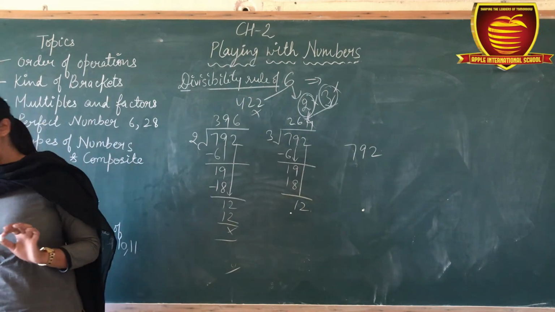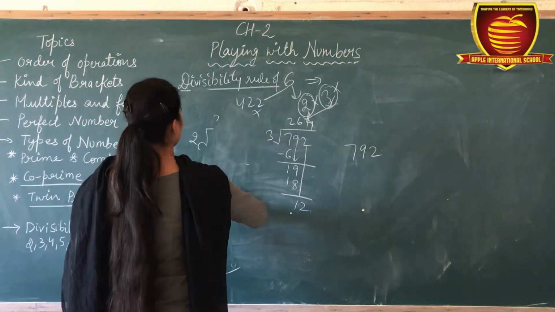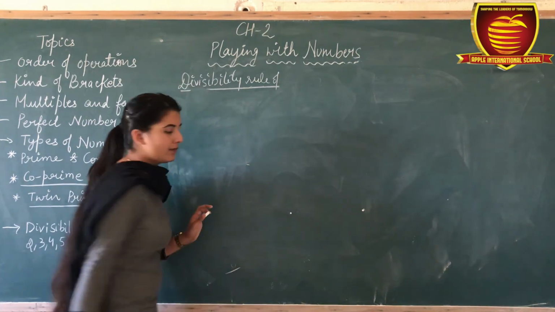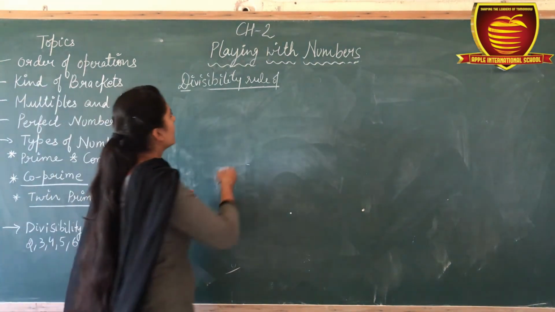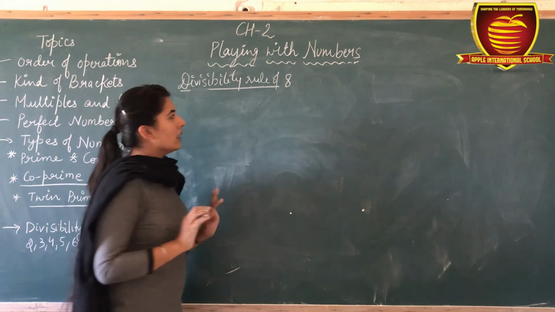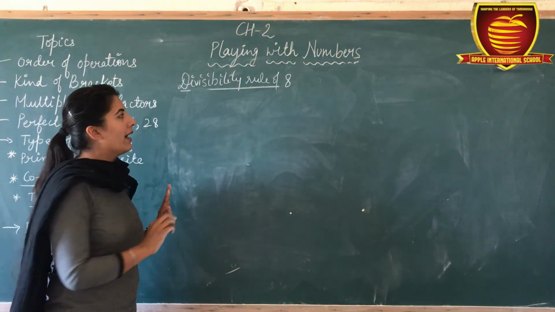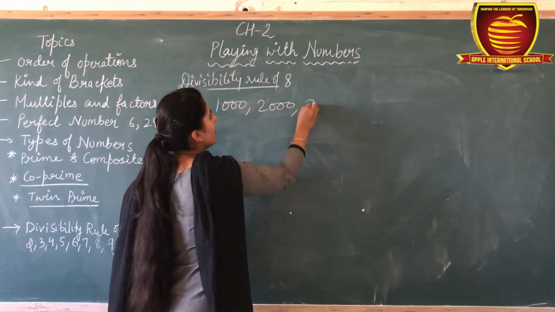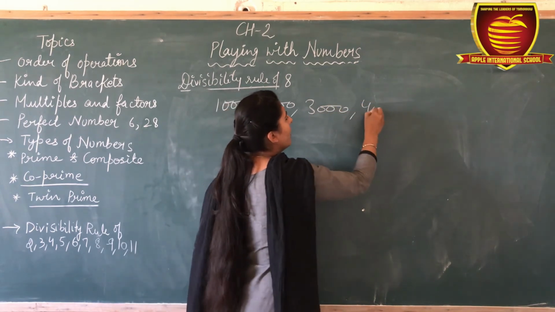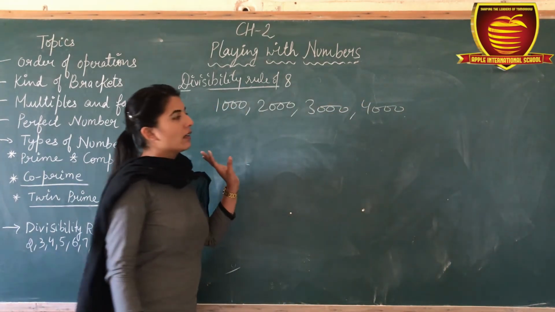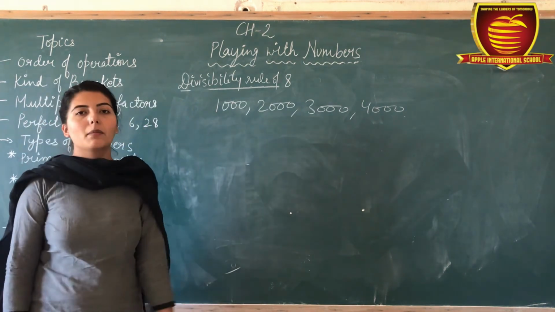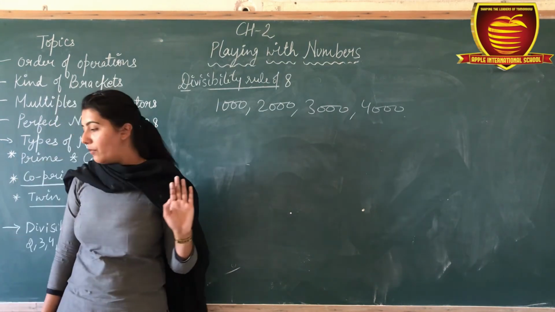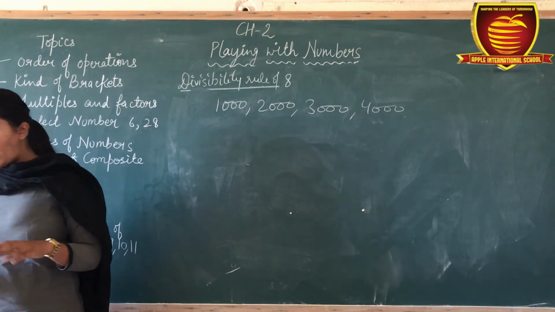Now divisibility rule of 8. For divisibility rule of 8, there is a fact. What's that fact? All the 1000 numbers are divisible by 8. Means जितने भी 1000 numbers होते हैं वो किससे divisible होते हैं? 8 से divisible होते हैं. ठीक है? For example, here I take one example.